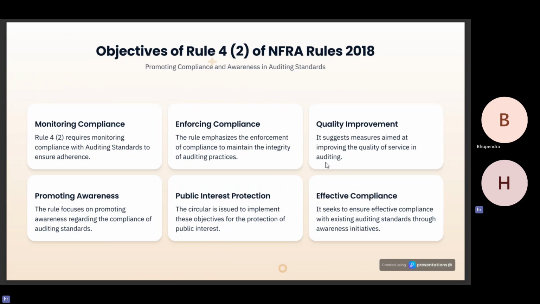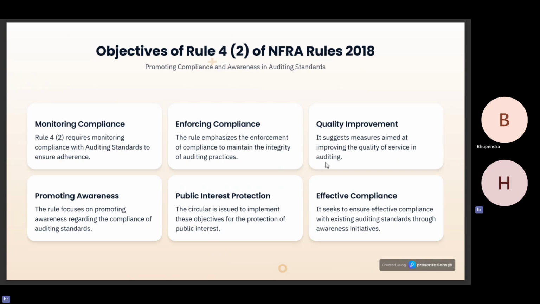Monitoring compliance. Rule 4.2 requires monitoring compliance with auditing standards to ensure adherence. Enforcing compliance. It emphasizes the enforcement of compliance to maintain the integrity of auditing practices. Quality improvement. It suggests the measures aimed at improving the quality of service in auditing. Promoting awareness.